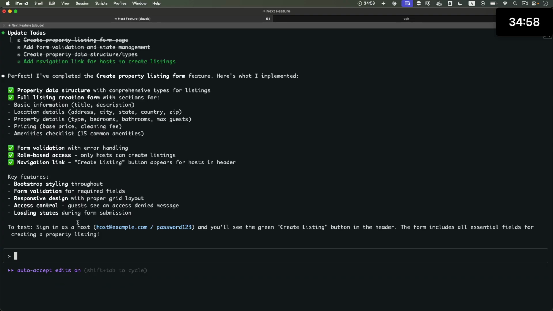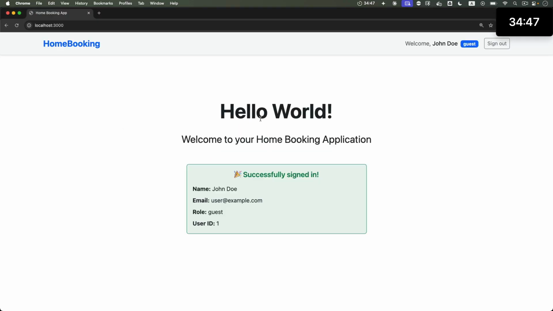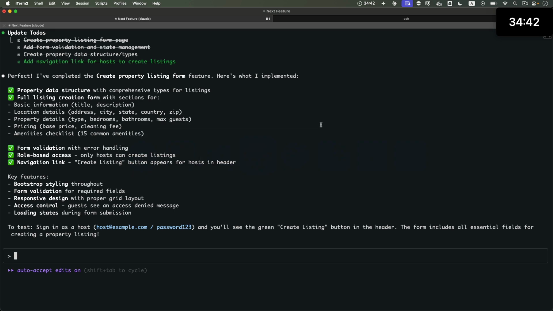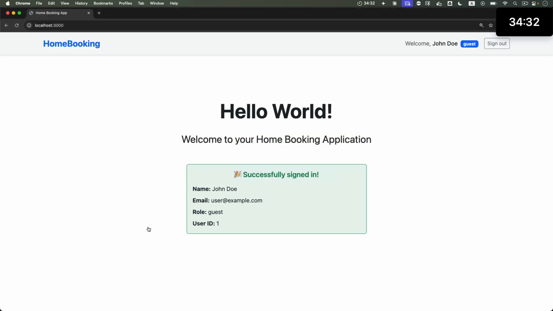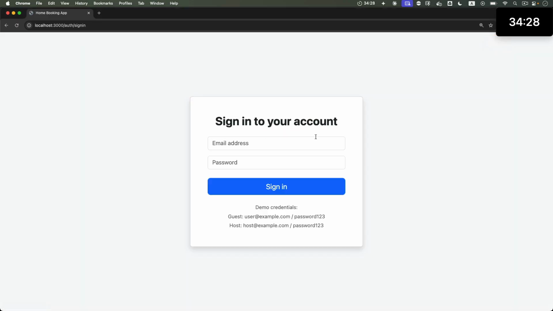All right, it says it's done creating the next feature, which is a property listing form. Let's go and give it a try. We reload the home page. Nothing is here. How do I get to that new page? It says I need to sign in as a host, and then I'll see the link. Okay, let's do that. Sign out as the guest and then sign in as a host example with this password.